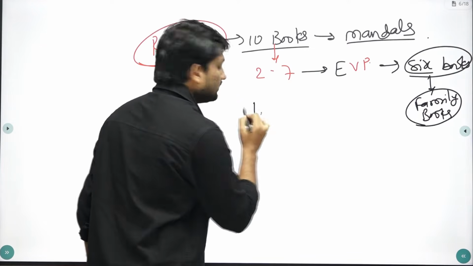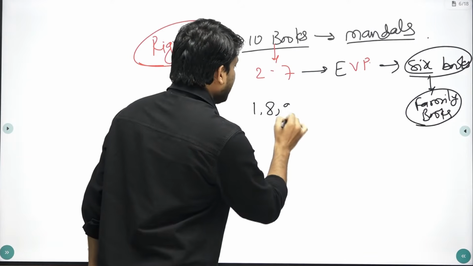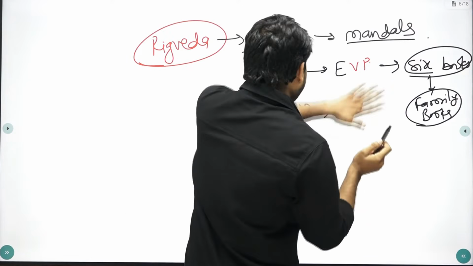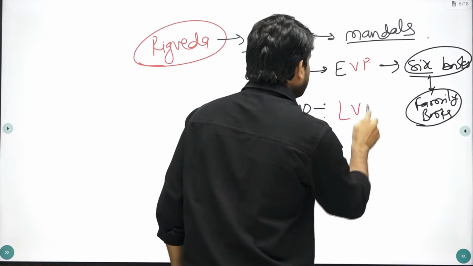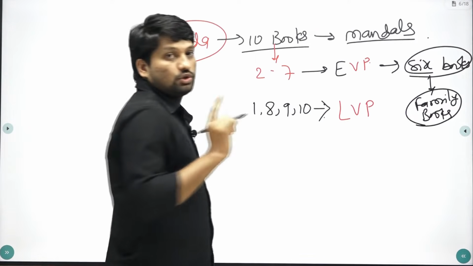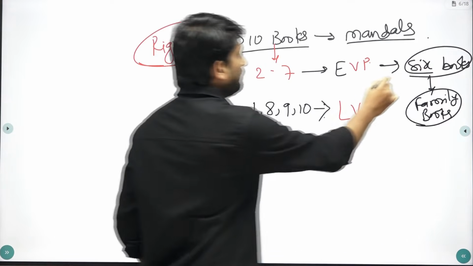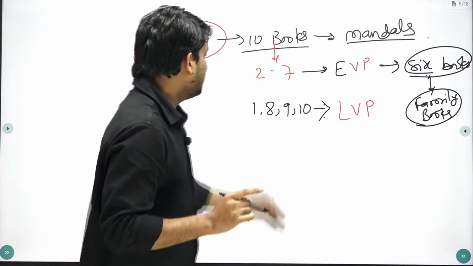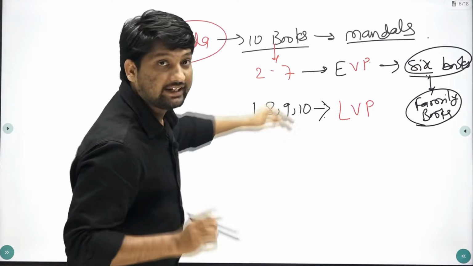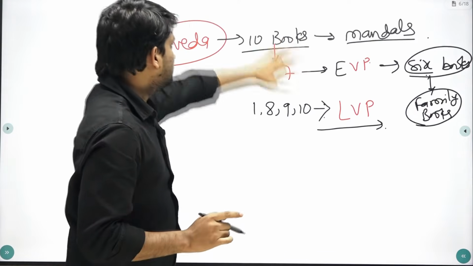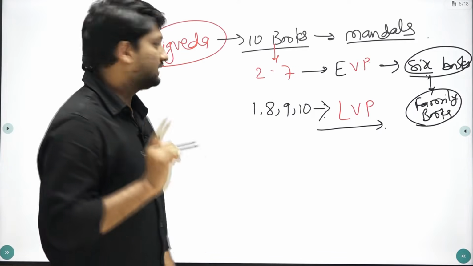And the 1st, then 8th, 9th and 10th were prepared during the later Vedic period. So the 2nd to 7th, these 6 books, were prepared during the early Vedic period, and the 1st, 8th, 9th and 10th were prepared during the later Vedic period. So this is all about the Rigveda Samhita.